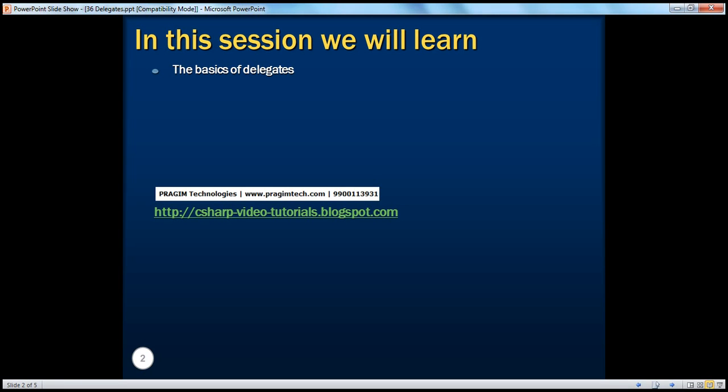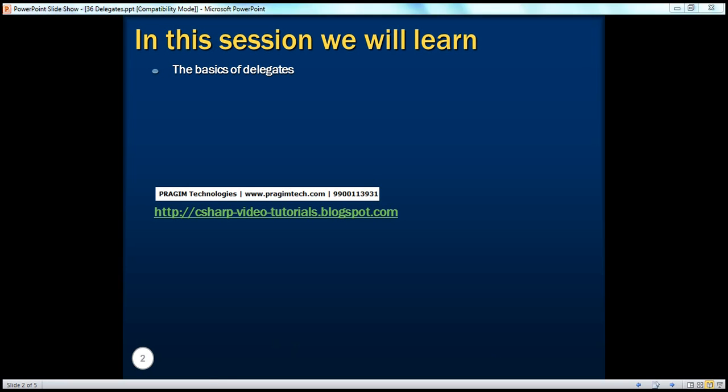Now, delegates is one of the complicated subjects in any of the programming languages. But trust me, if you get the basics right, delegates are extremely easy and you will love to work with them. In fact, when I was learning delegates, I was like, what the hell? Why do we use this? These are so complicated. But then once I realized the flexibility they provide us with, I love to work with them right now. So let's get our hands around the basics in this session, and in a later session we'll actually see how to apply delegates to solve some real-time business problems.